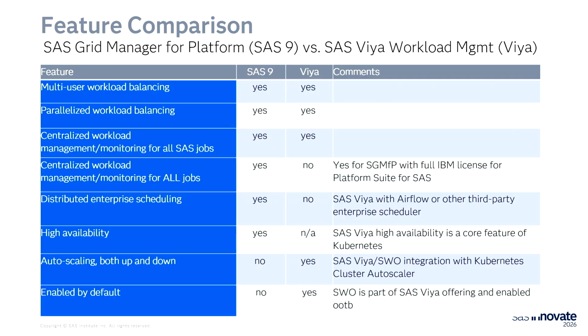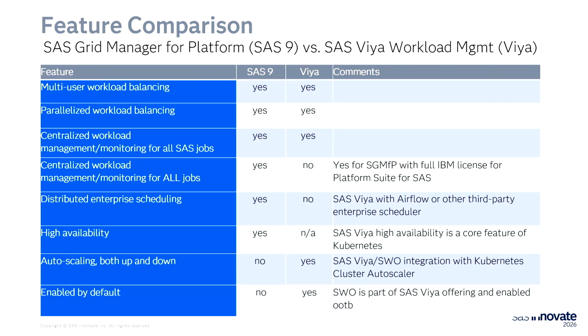I put this table together because I think it gives a nice summary and side-by-side comparison of how SAS Grid Manager for Platform compares to SAS Workload Orchestrator on Viya. So the SAS 9 column represents SAS Grid Manager for Platform. This column is SAS Workload Management on Viya. So the first three, they're very equal. They all do multi-user workload balancing and parallel workload balancing, centralized workload monitoring management. They start to differ there in the fourth row with centralized management and monitoring for all jobs.